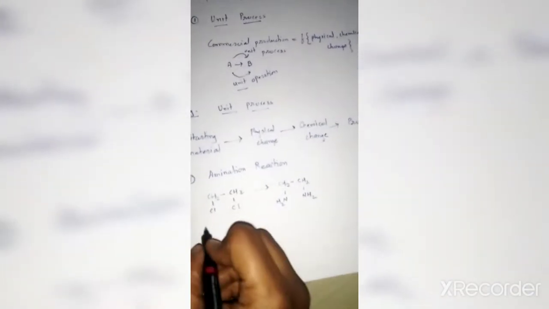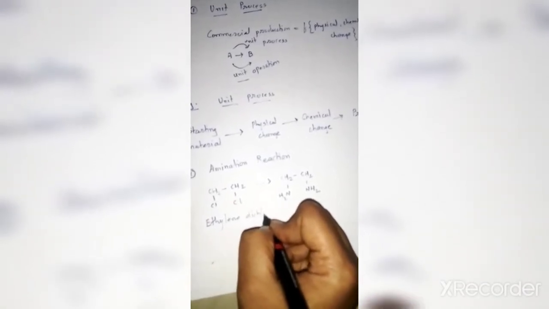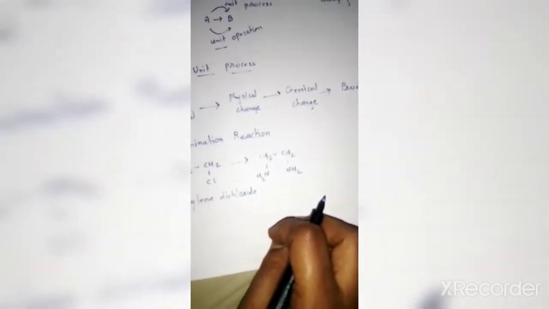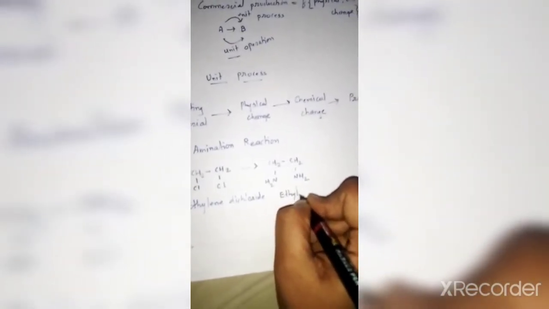Because there is addition of NH2 on this ethylene dichloride. This molecule is called ethylene dichloride, and this product is a simple compound called ethylene diamine.